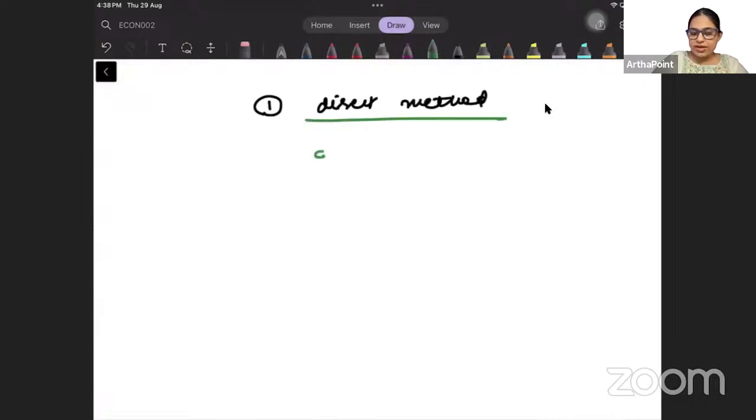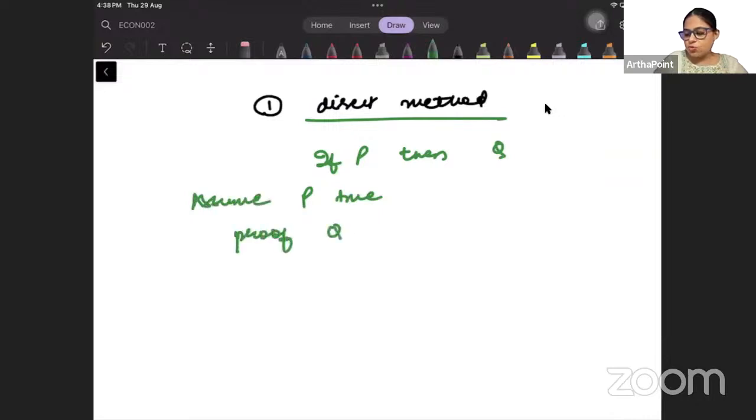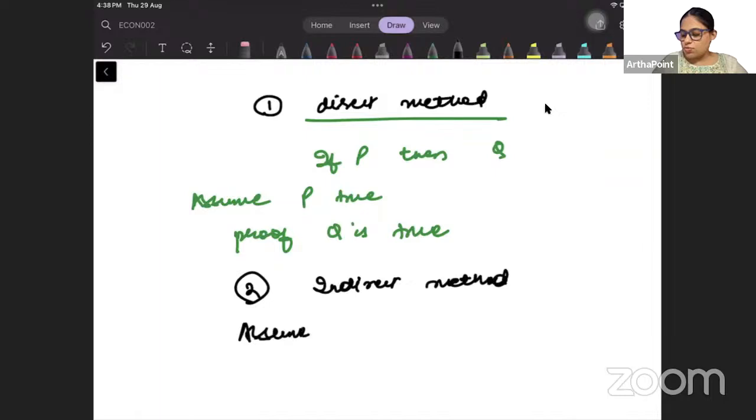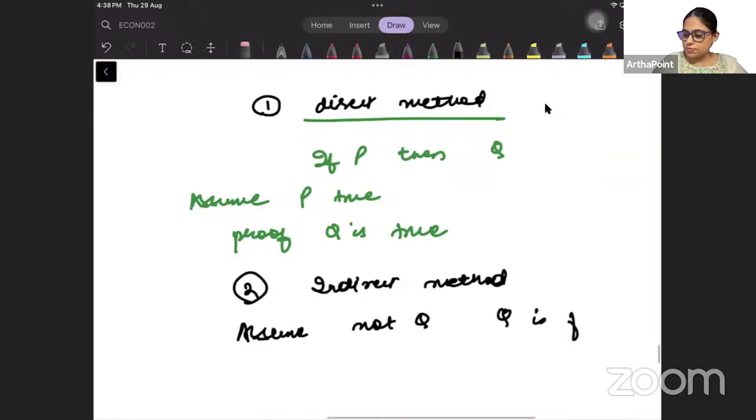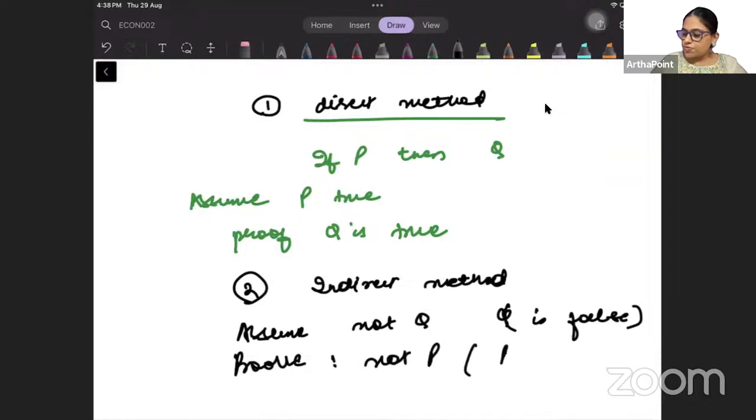Direct method was going ahead and saying that if P then Q. So you start with P is true. ये आप assume करते हो. And you prove that Q is true. That's the direct method. The second method we did, beta, that is called as an indirect method. In the indirect method, you assume that not Q. That means you assume Q is false. Right? And you prove not P. That means you prove P is also false.